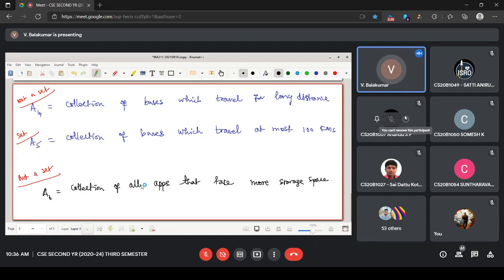You see, collection of all apps. Instead of that, you can use set, as we know already. Hereafter we shall use, we have defined a set, so we can use set of all apps. Here I should not write set, collection is fine because this is not a set. Even if you write a set of all apps that take more storage space, this set is actually an English term. Technically, it is not a set. So here, these are things making the problem.